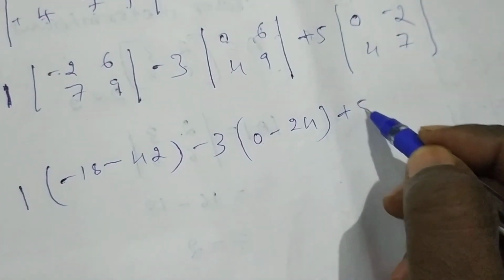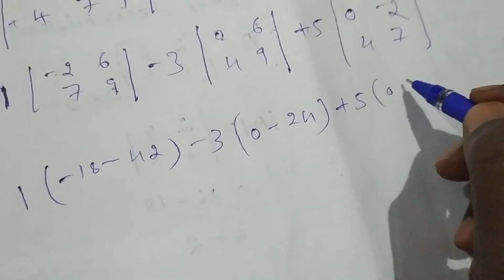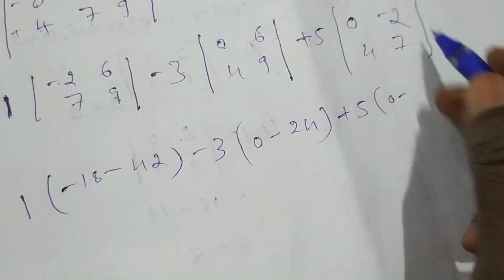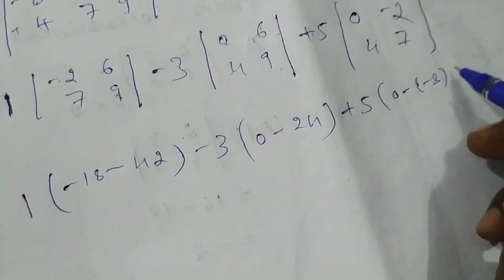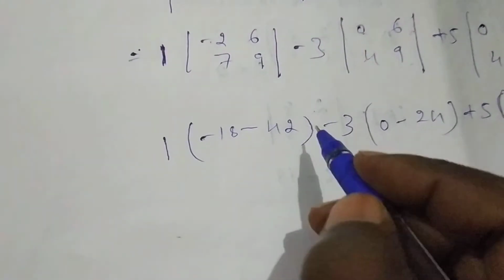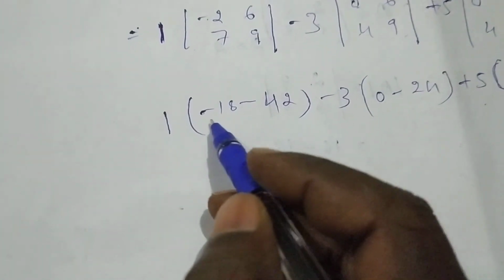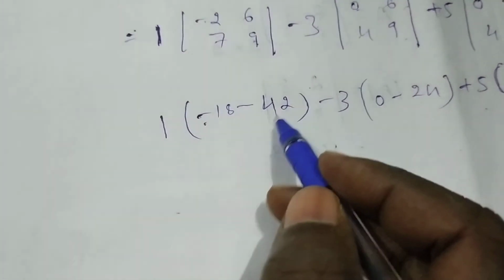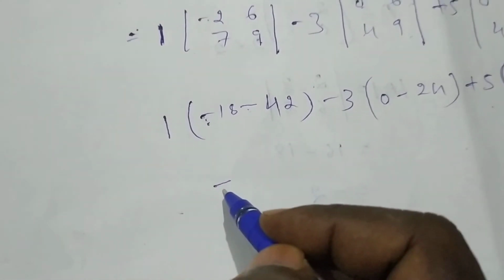Plus 5 into 0 into 7, 0, minus 4 into minus 2, minus of minus 8, that is plus 8. That is 42, minus 18 minus 42, that is minus 60, because the sum of two negative integers is always negative.